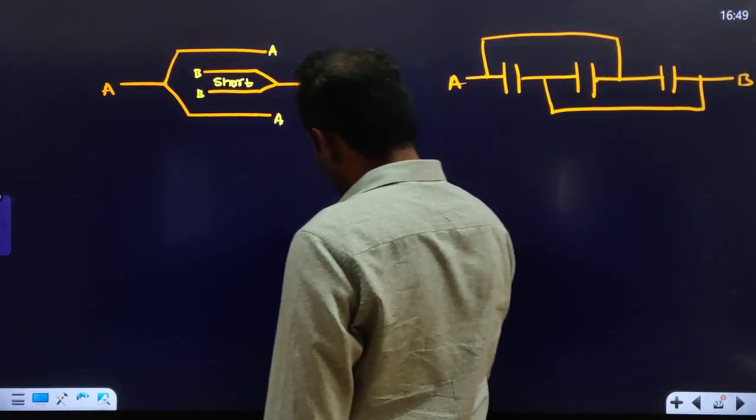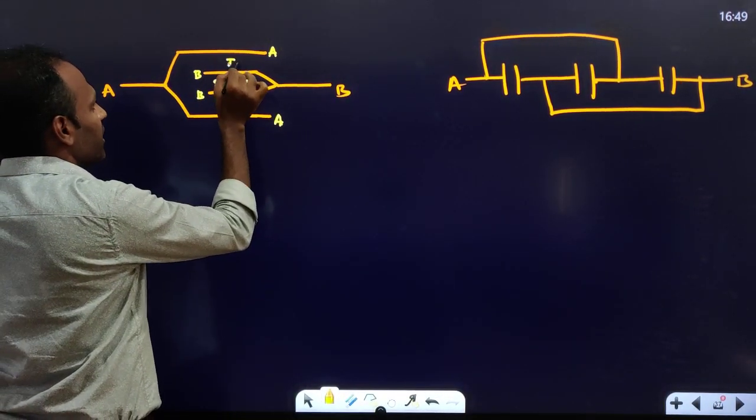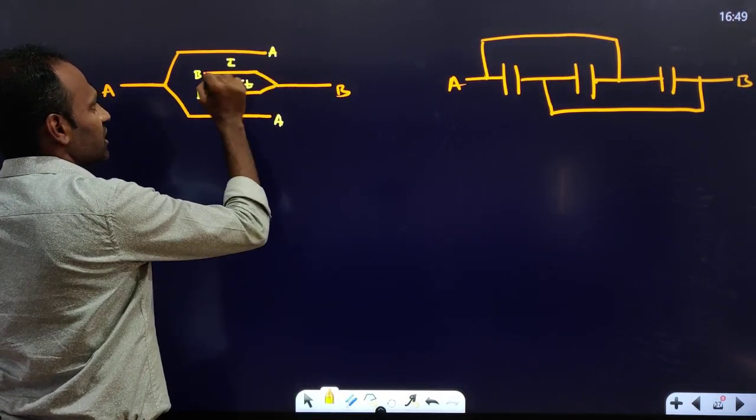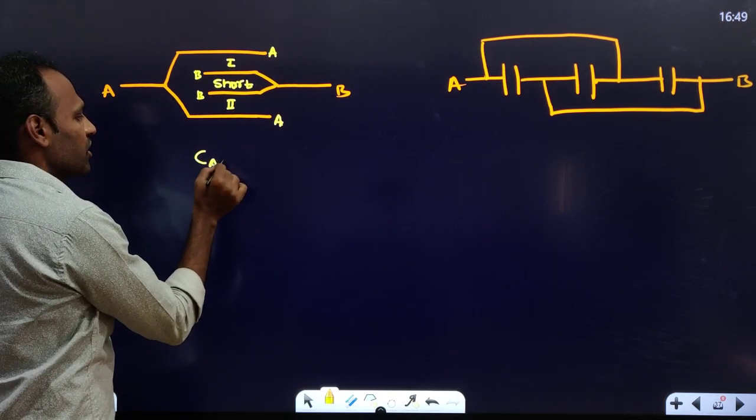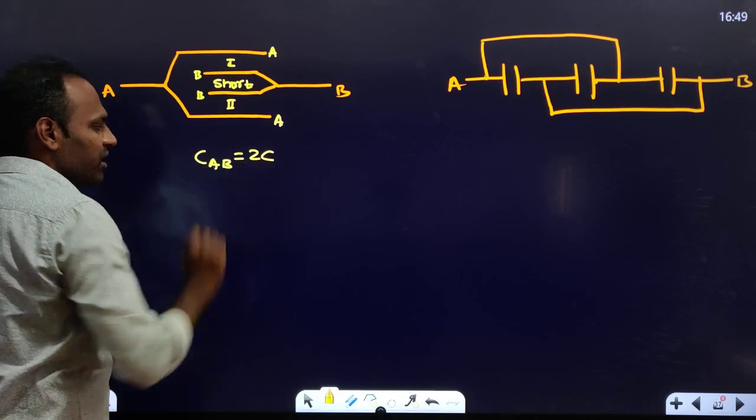So it is a short-circuited capacitor. So here we get two capacitors. One is in between A and B. This is the second one. So this is also in between A and B. It means 2 capacitors are in parallel. So the effective capacitance between A and B will be 2C.